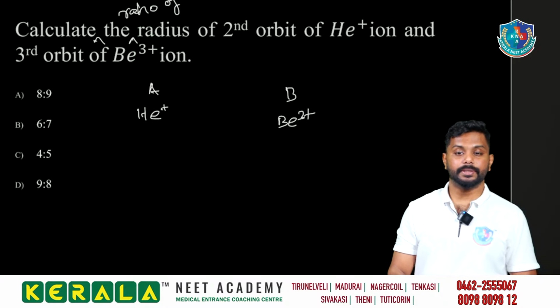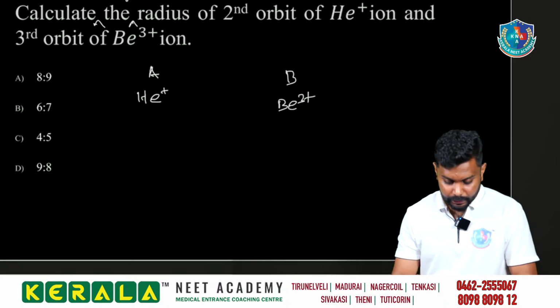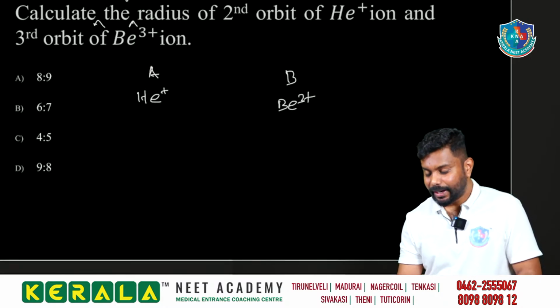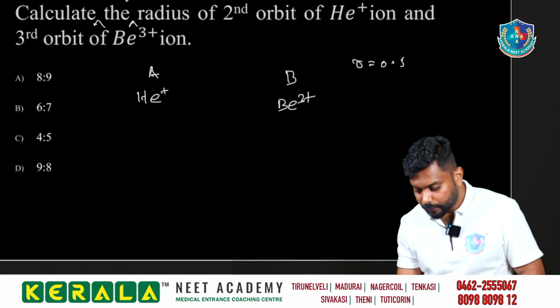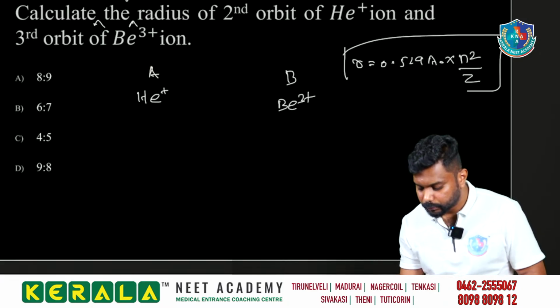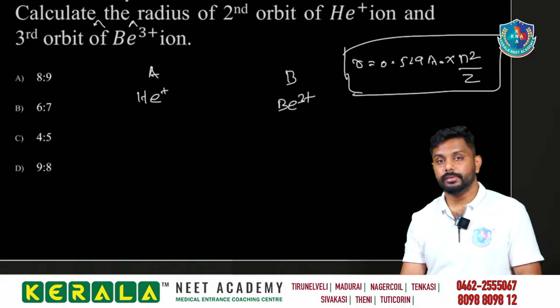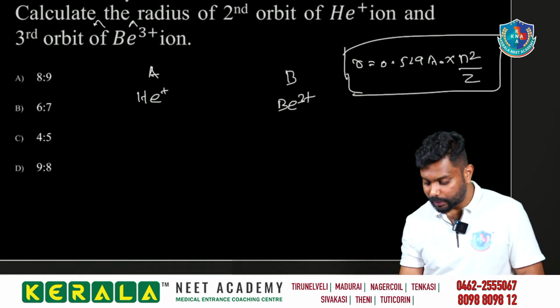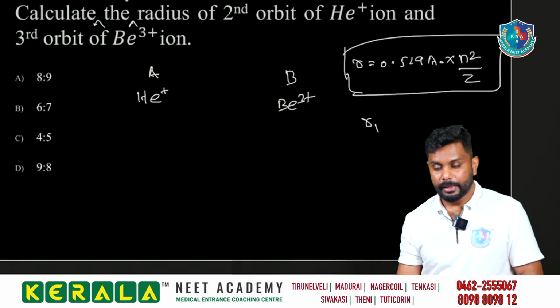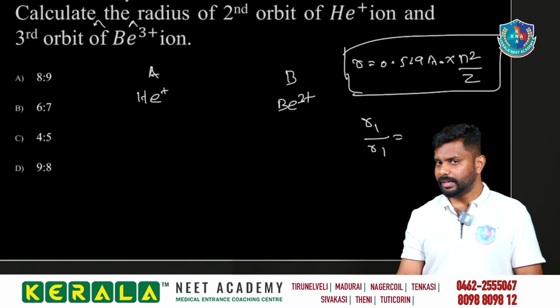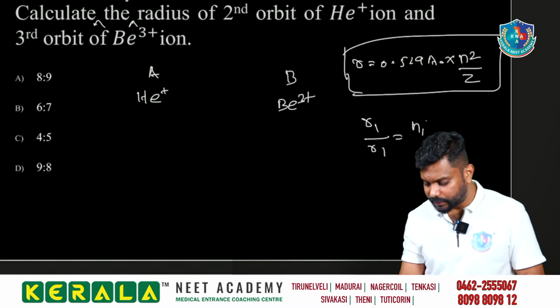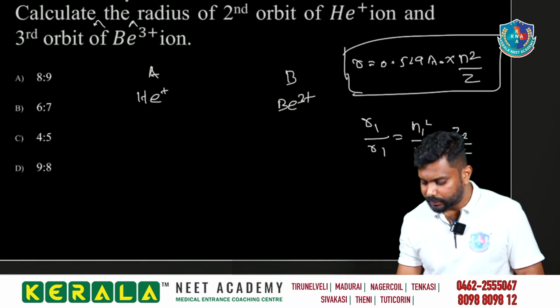Here we have to find the ratio between the radii. The radius equation is radius equal to 0.529 angstrom into n square by z. So the ratio r1 by r2 is equal to n1 square divided by n2 square into z2 divided by z1, since radius is directly proportional to n square.